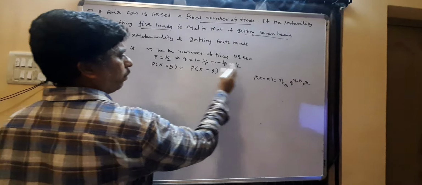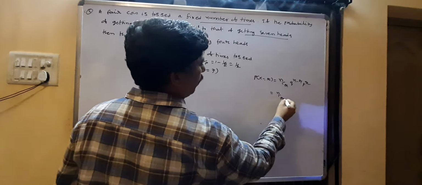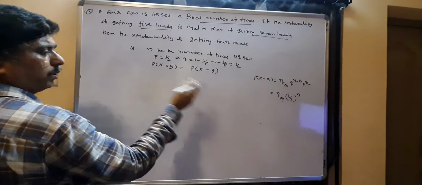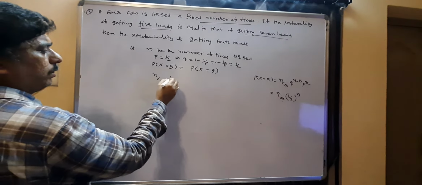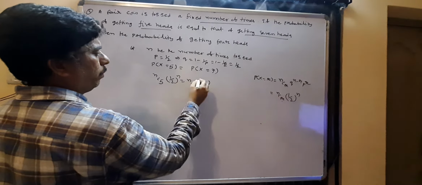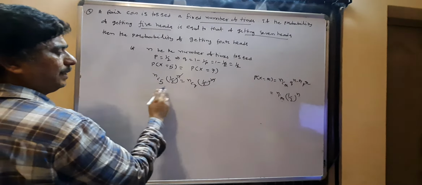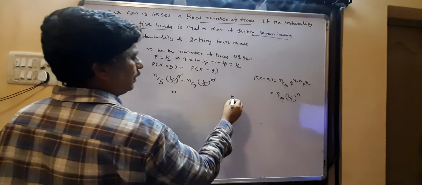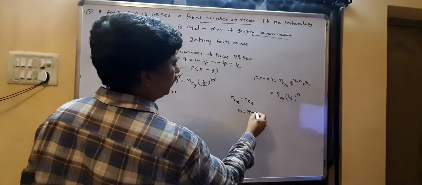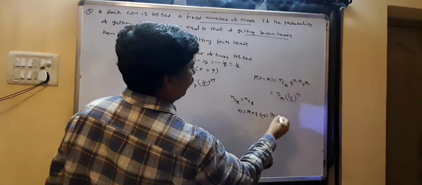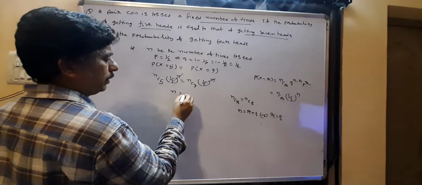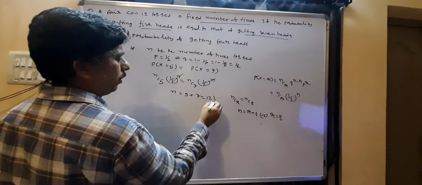P and Q both are 1 by 2, so it becomes nCr times 1 by 2 whole power n. Substituting, nC5 1 by 2 whole power n equals nC7 1 by 2 whole power n. Cancel. nCr equal to nCs means n equals r plus s, or r equals s. Since 5 is not equal to 7, n equals 5 plus 7, that is 12.